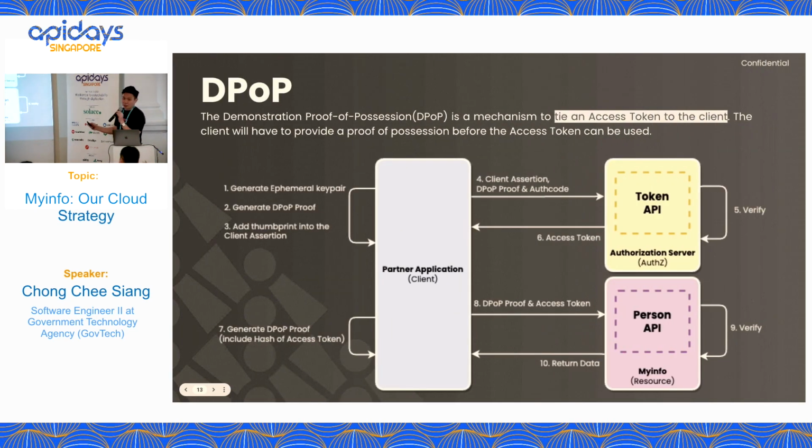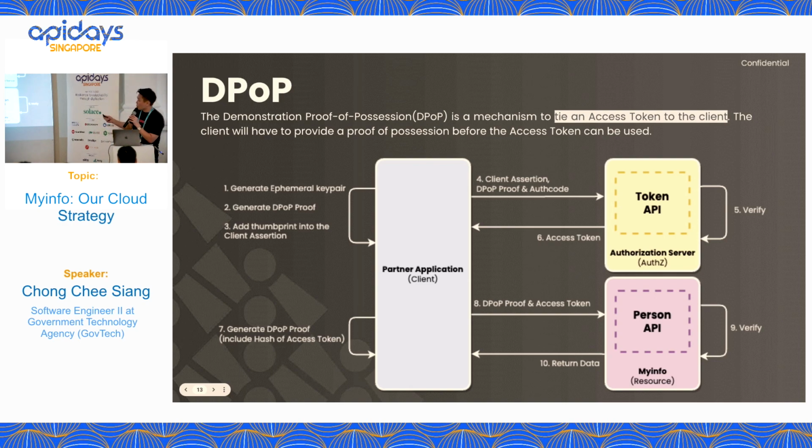Okay, now we are in the most complex one. DPoP stands for Demonstrating Proof of Possession. It's a mechanism to tie an access token to the client. Because just now, when an attacker tries to call the token API, it is managed by the authorization server, right, the OAuth server.